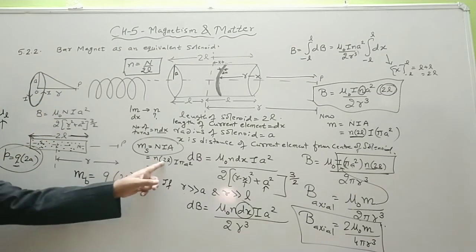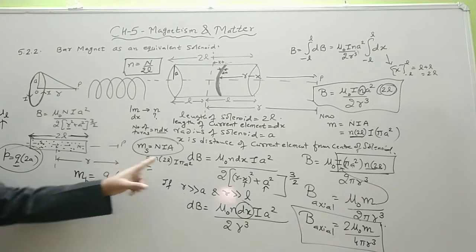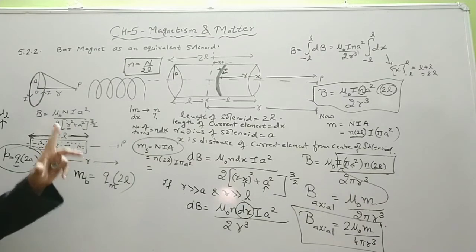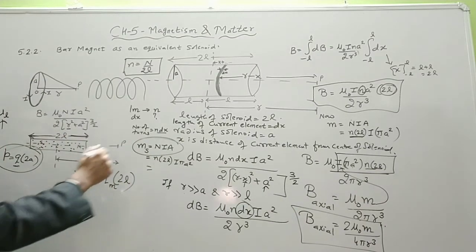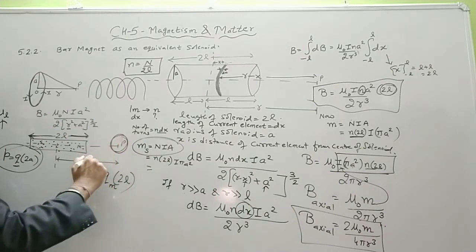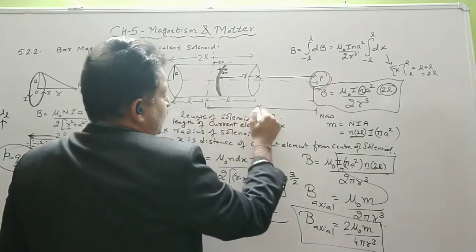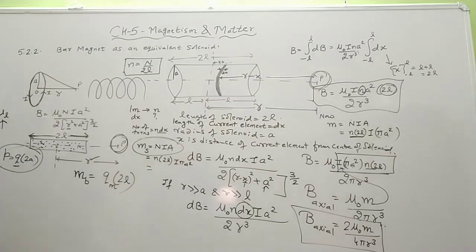Now if both these magnetic moments are equal, if their values come out to be the same, then the magnetic field intensity at point P at a distance r, and the magnetic field intensity at point P at the same distance r, would be the same.